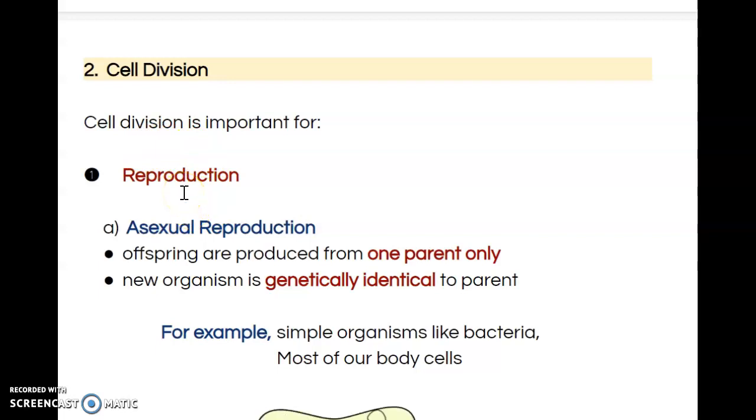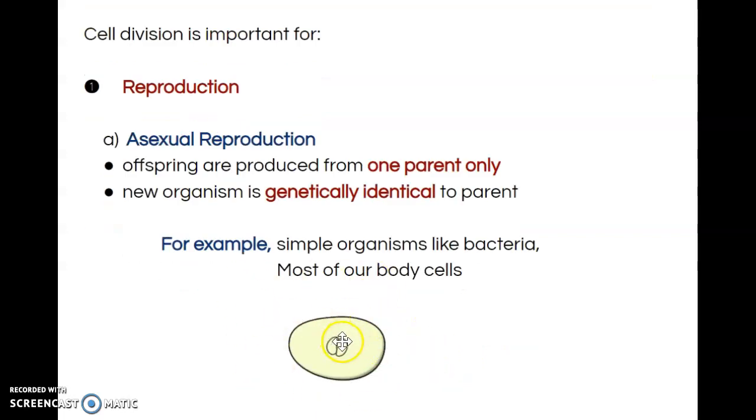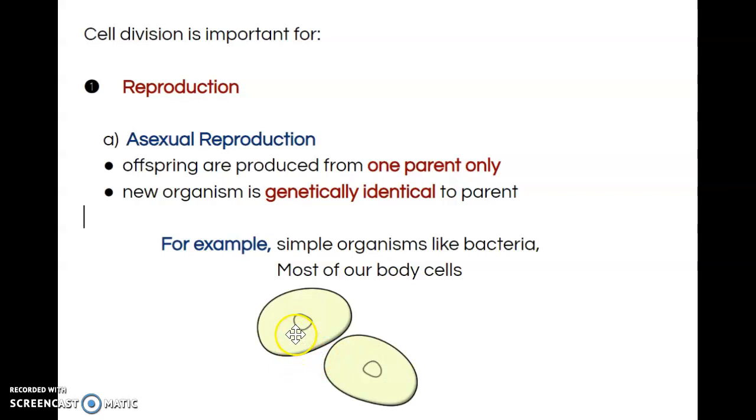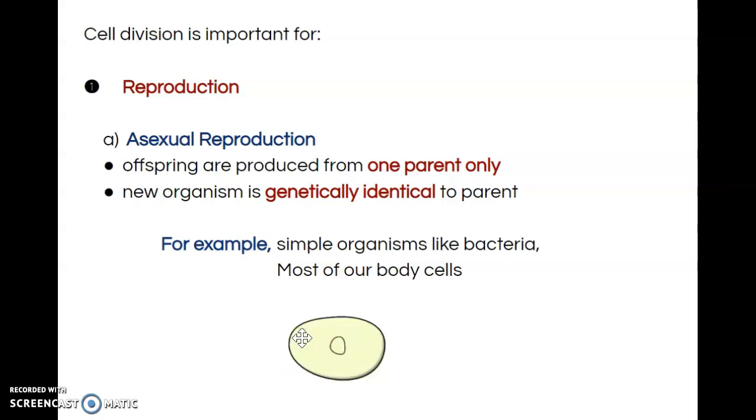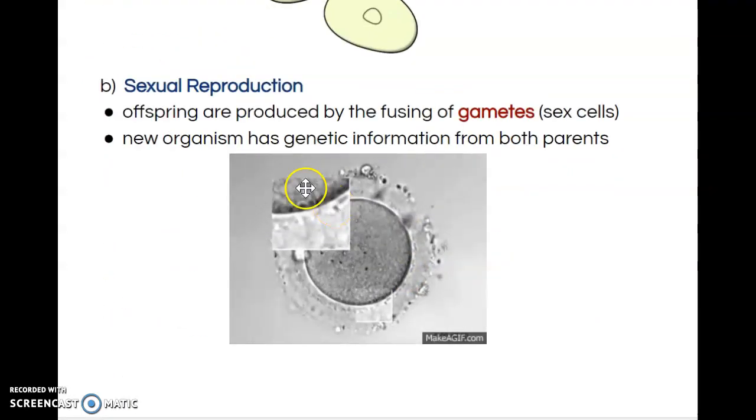Okay, so there are two types of reproduction that can occur in cell division. The first one is asexual reproduction. In asexual reproduction, offspring are produced from one parent only. So you have one parent cell and it produces two cells genetically identical to the parent cell. For example, simple organisms like bacteria and most of our body cells divide through this process. The cell starts to create two nuclei, and then ultimately it splits and separates, and that's asexual reproduction.